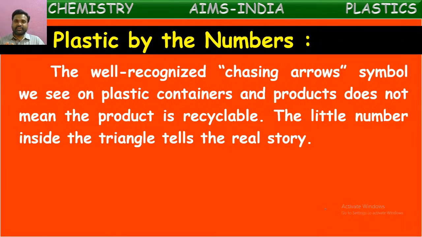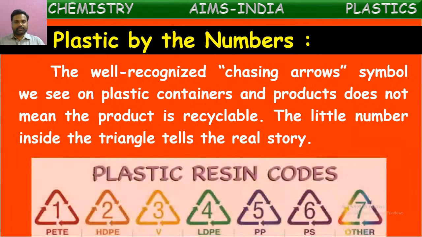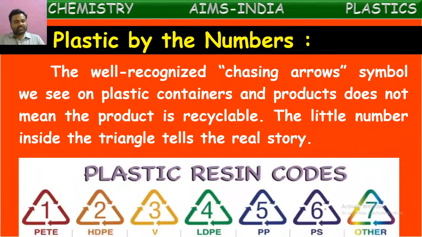What kind of plastic it is, is it recyclable or not, how can it be utilized, for what purpose it can be utilized? All this information is given based upon the number in the chasing arrows logo on the plastic items. So here are the symbols given.